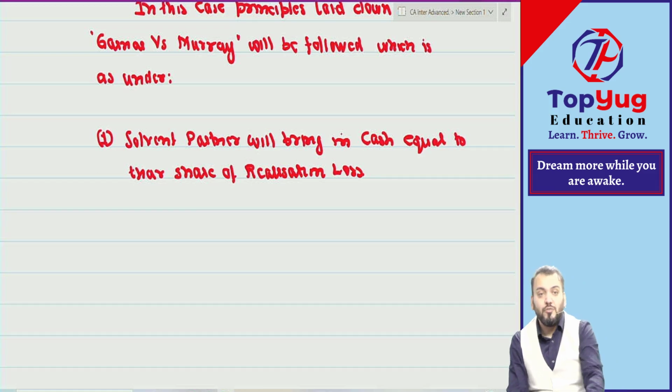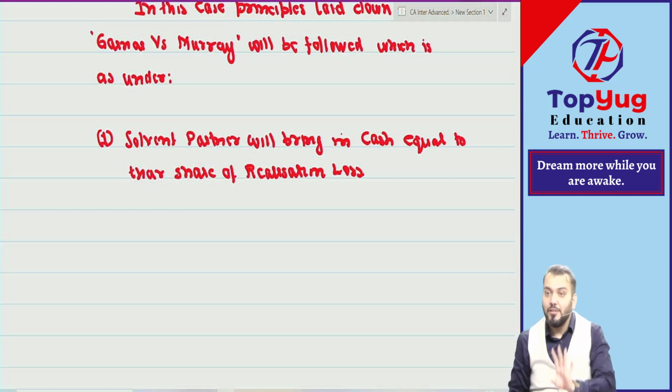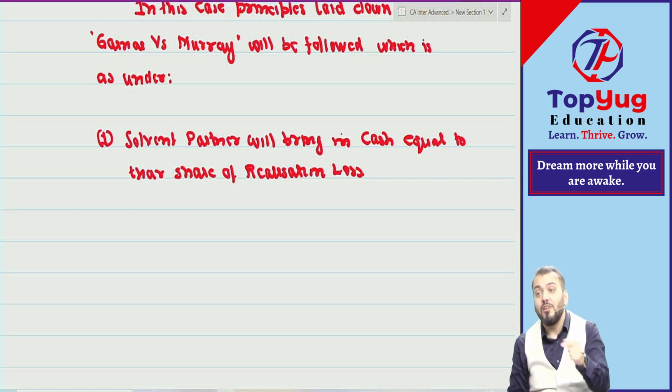So Gardner versus Murray says that the solvent partner will bring cash if there is a realization loss. Means in case of realization profit, no cash will be brought by the solvent partner. So if there is a loss, cash equal to the share of loss will be brought by the solvent partner.